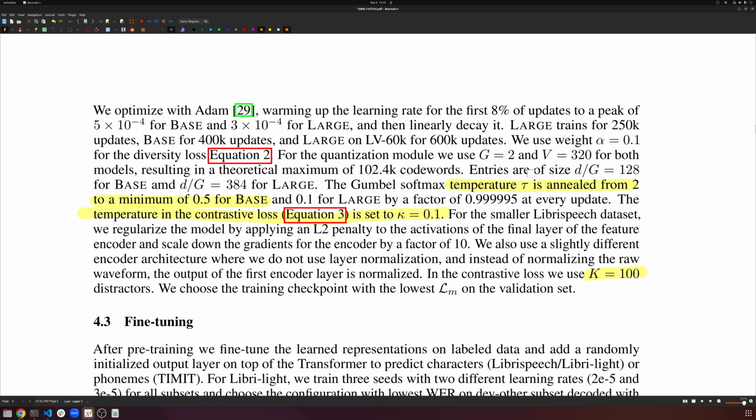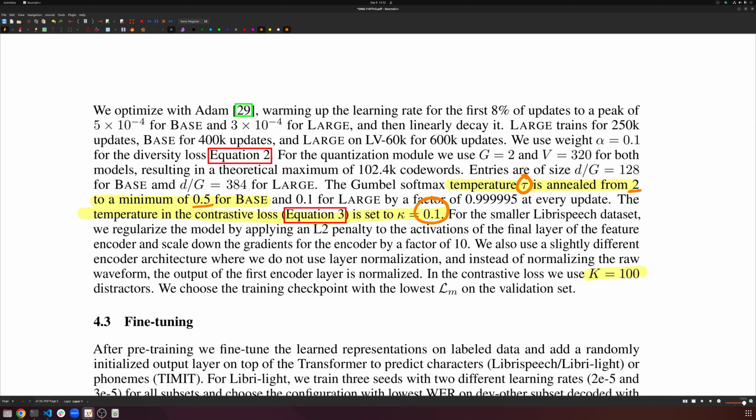Again, the Gumbel Softmax has that temperature parameter, which cools the distribution, or cools our sampling for those quantizations, and they anneal it from 2 to 0.5 for the base model. So we'll be doing the same thing. And then that kappa, the temperature parameter on our contrastive loss, is just set to a constant of 0.1, but that also may not necessarily be the best way. Modern architectures like CLIP and stuff like that use a learnable temperature parameter as well.